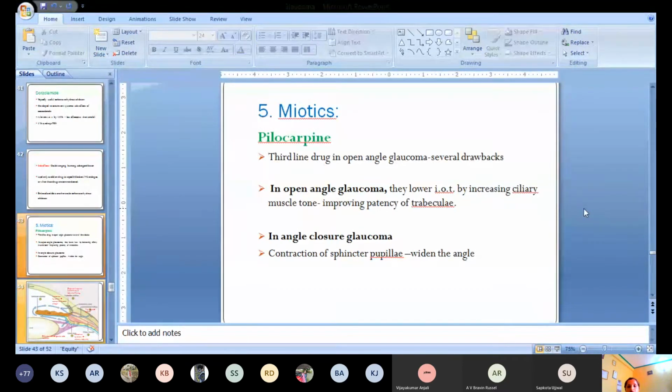But in case of angle closure glaucoma, it acts by a separate mechanism of action. In this condition, it contracts the sphincter pupillae muscles of the iris so that it widens the angle, which is closed in closed angle glaucoma. So in open angle glaucoma, it opens the angle. In angle closure glaucoma, it opens the iridocorneal angles, so that it increases the outflow of the aqueous humor.